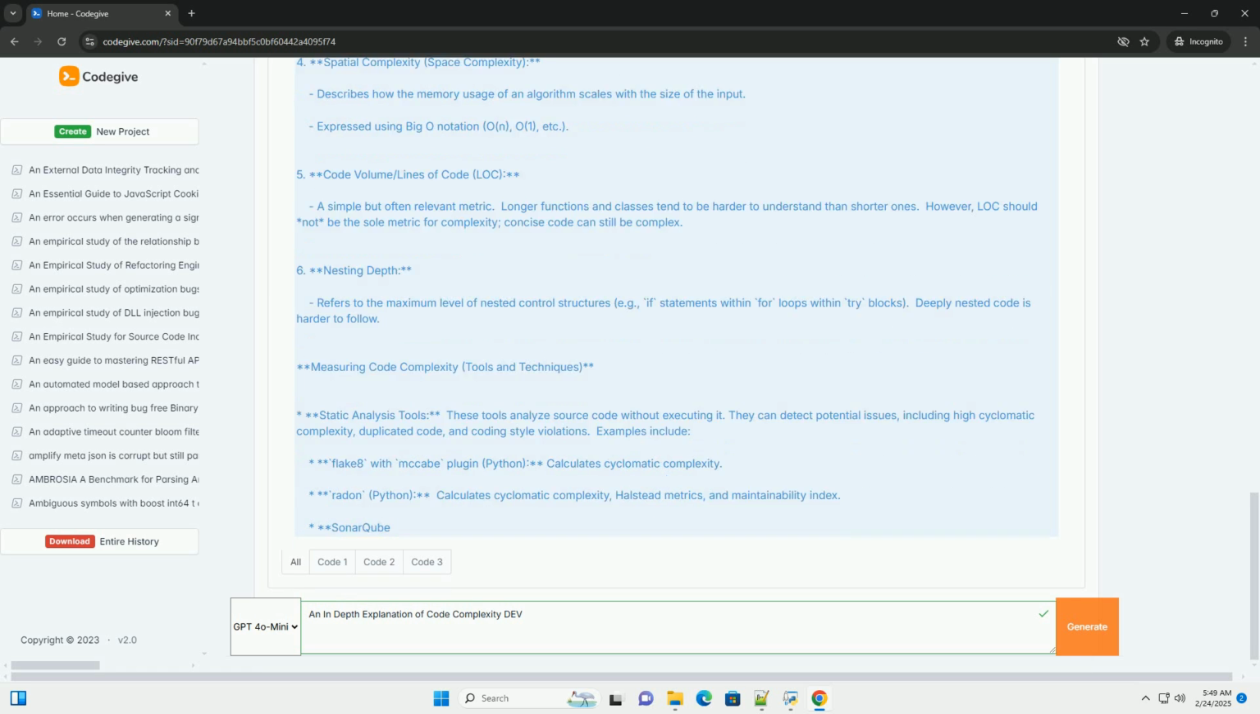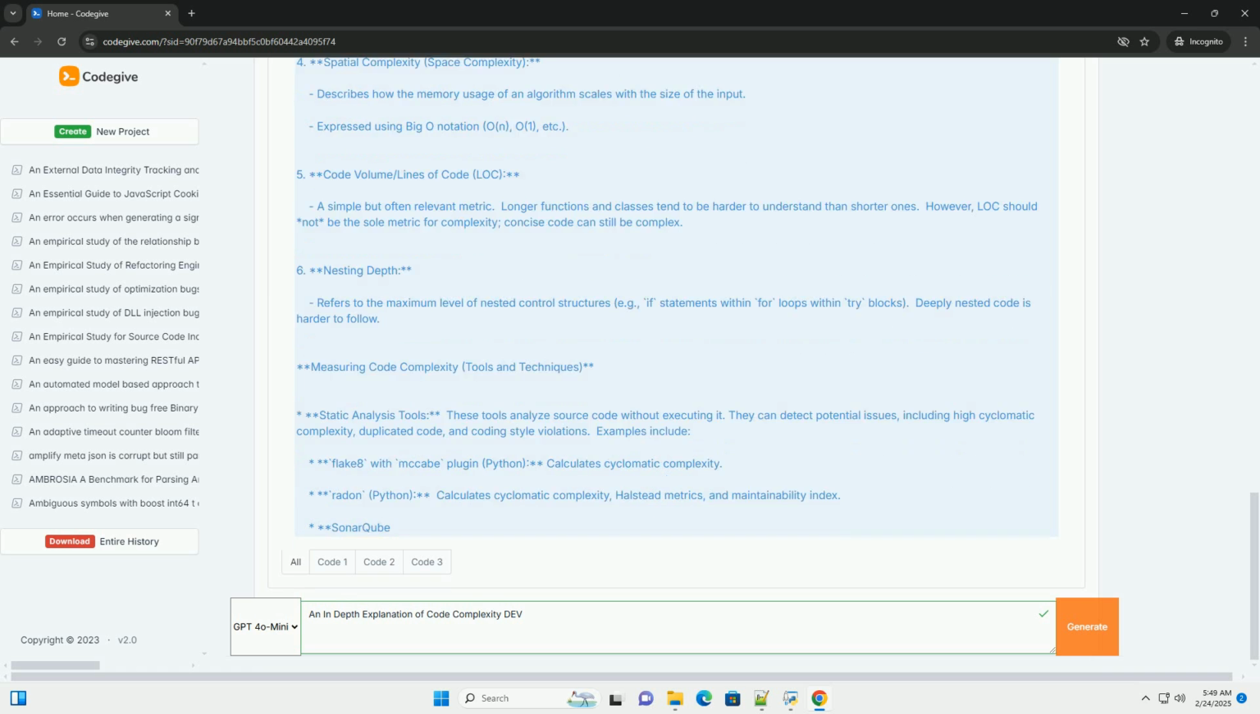Avoid deep nesting. Use techniques like early returns, guard clauses, and decomposition to reduce nesting depth. Use appropriate data structures and algorithms. Choose the data structure and algorithm that best suits the problem to optimize performance and reduce complexity. Refactor regularly. Don't let technical debt accumulate. Make time to refactor code and simplify complex areas.